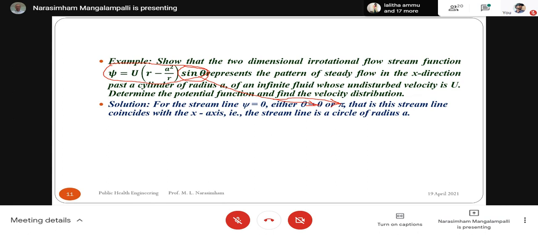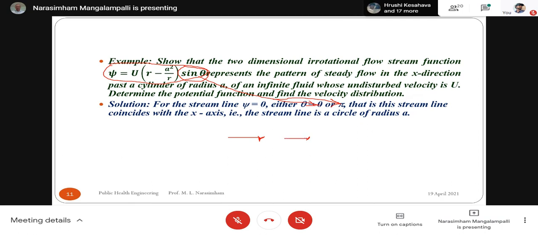And the streamline, when it coincides at theta, see, this is your x-axis. And here psi is equal to 0 at this point. Now again, if you consider some radius or some other point, this is the center.